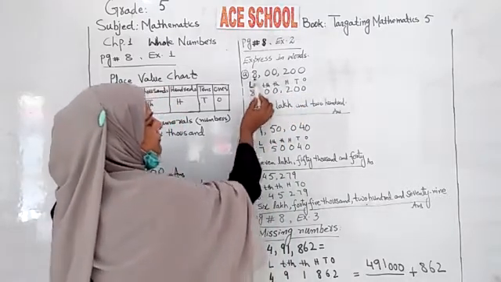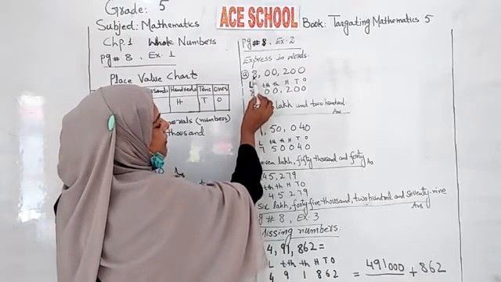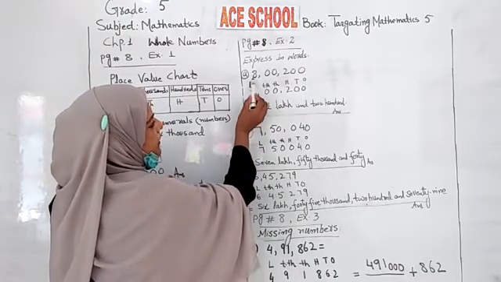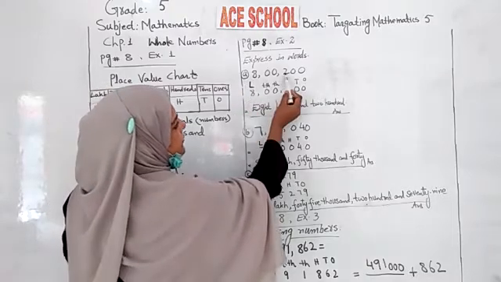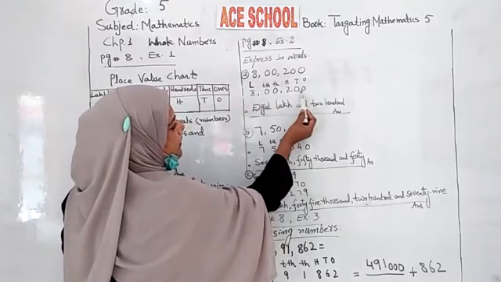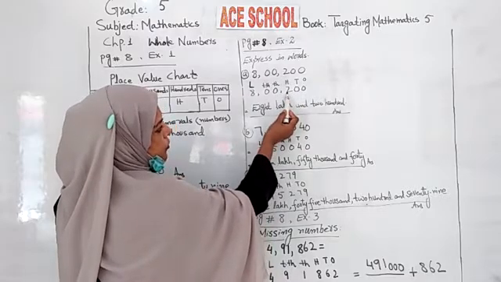On the sixth position we have lakh. So 8 lakh, on lakh position we have figure 8. Put 8 here, and 200: ones, tens, 100, under H put 2, right?